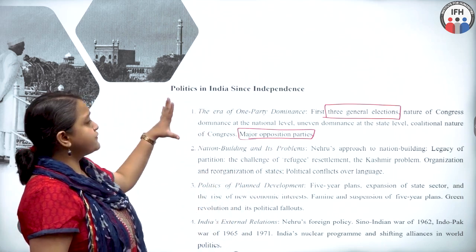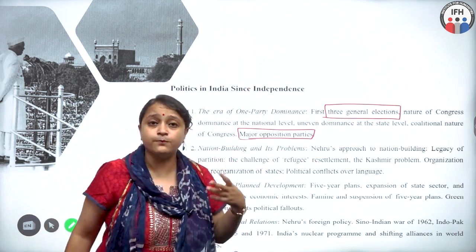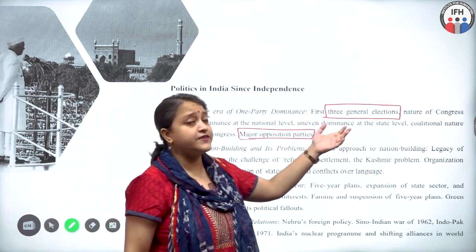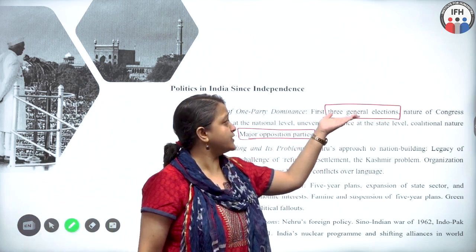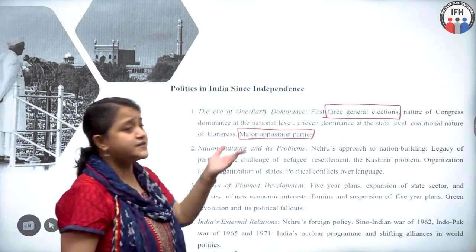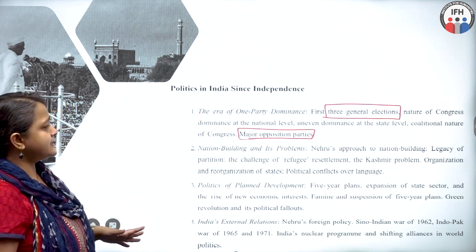So this is the first topic. The 3 general elections are very important to understand for the examination, so you should understand what really took place, what was the result and how Congress won the majority. The second topic is nation building and its problems.